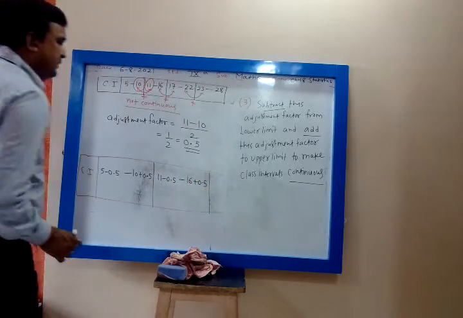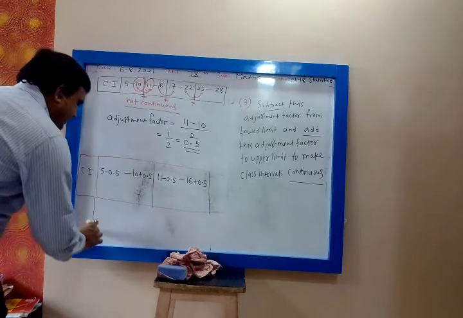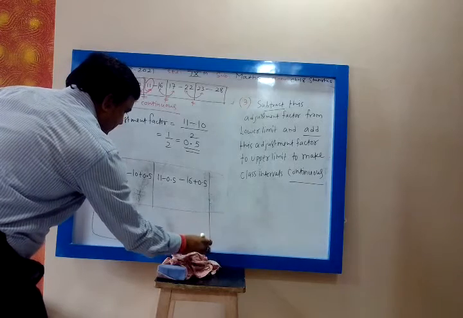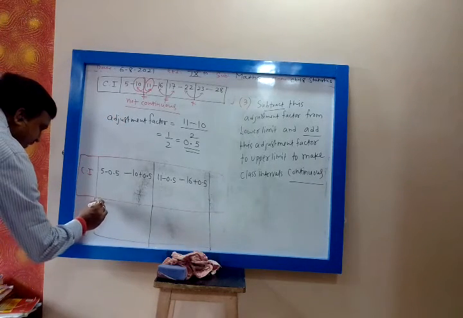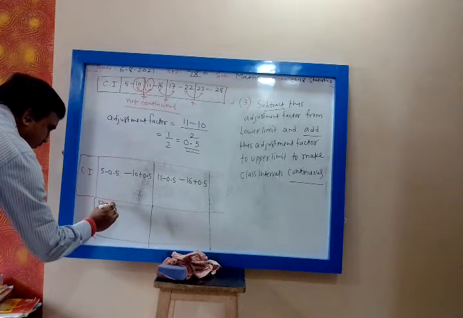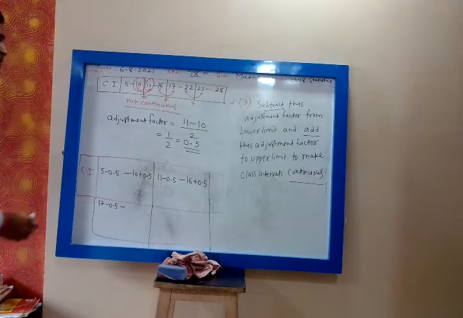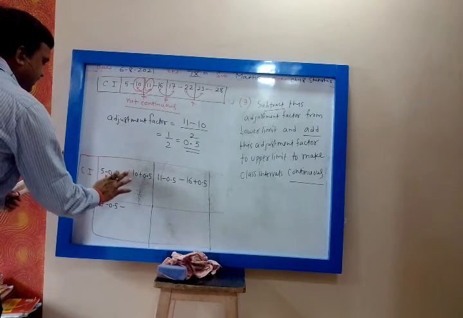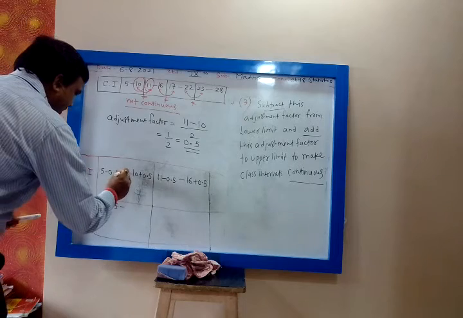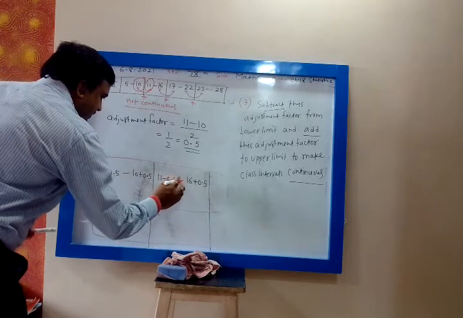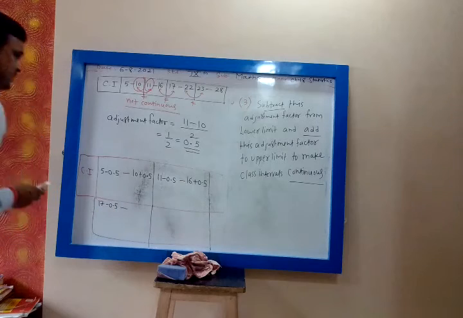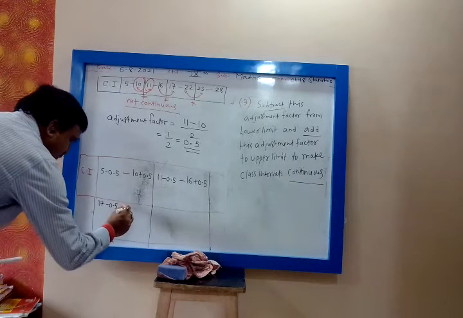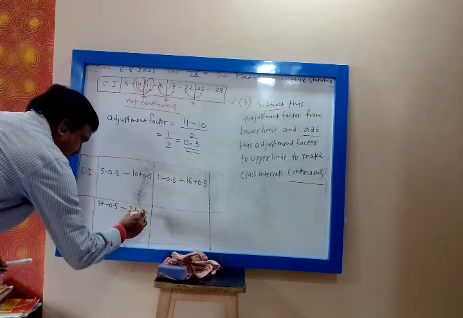Then how will you make it continuous? Yes, tell me. Same thing. Then 17 minus 0.5 to, let me write with a red pen. Dash means continuous. Otherwise you will get confused with the minus sign. My dash 22 plus 0.5.